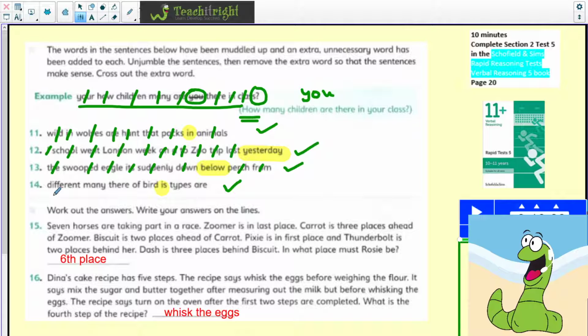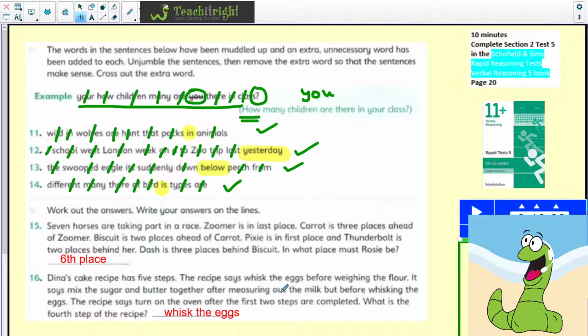Question 14. Different many there of bird is types are. So what would make sense here? There are many different types of bird. So is was not required. Well done if you managed to get all of those reshuffled sentences correct. You managed to unjumble the sentences, but you found the word that wasn't required.